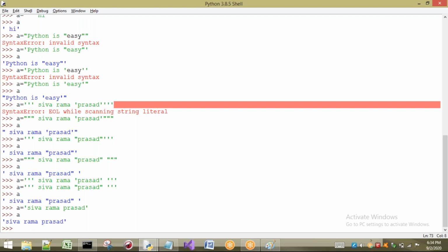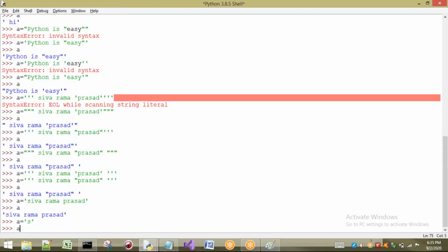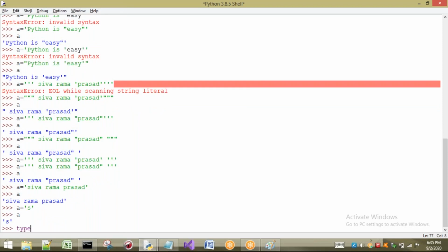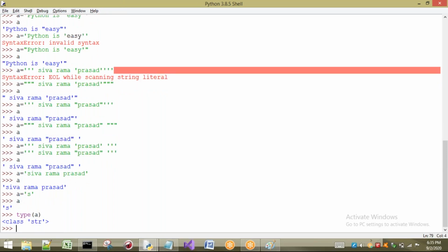The reason is this is one character, and this is also one character. Those characters are nothing but spaces. Space will also be considered a character. So now I will discuss characters. Sir, you told that for characters we do not have any type, so how to store a character? You can store a character by using single quotes or double quotes. But internally the type of that is also considered string only. Here we do not have any separate character type. If you take a single character or a group of characters, it will be considered str type only.